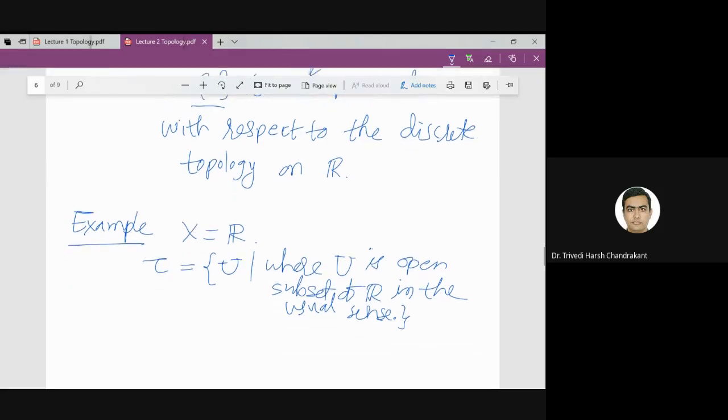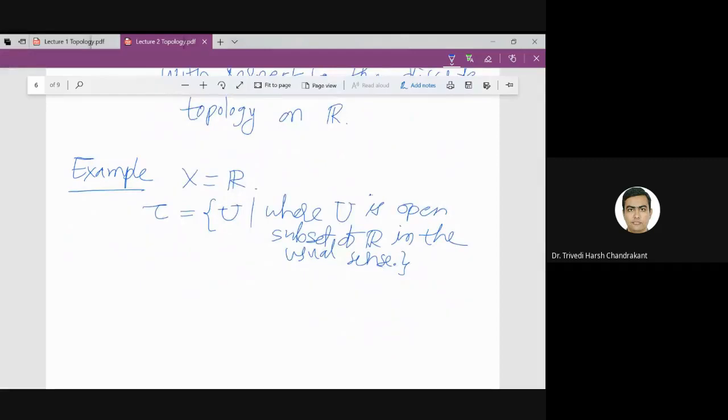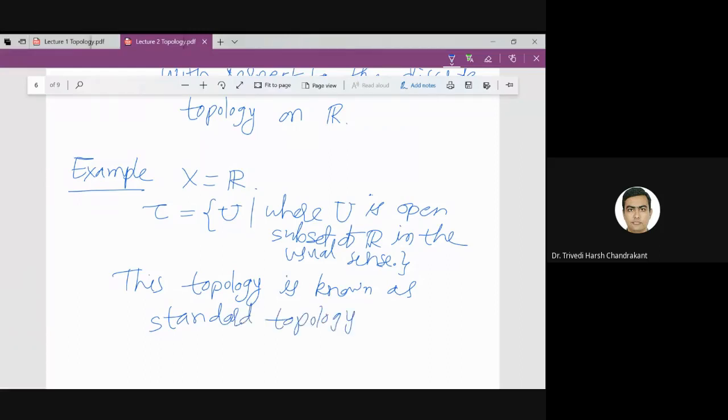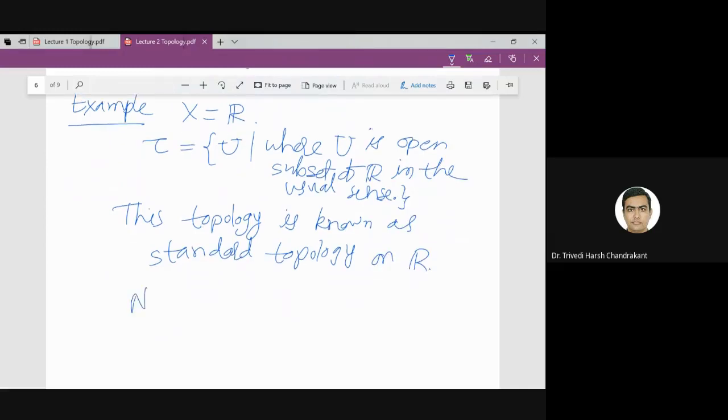Then this tau defines a topology on R, and this topology is known as the standard topology on R. So whenever we call standard topology, we mean this topology. And note that singleton 1 is not open.